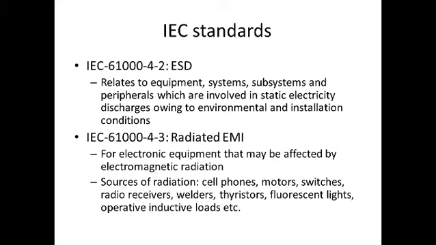So wherever in the systems electrical discharges are present, what the strength of those discharges should be is defined by the 61000-4-2 standard.